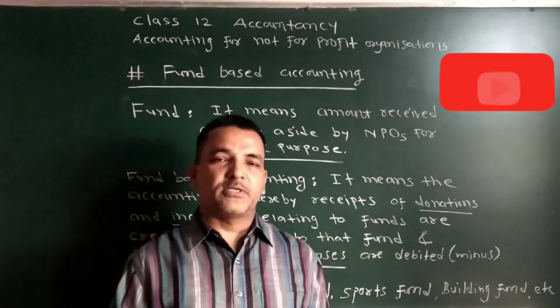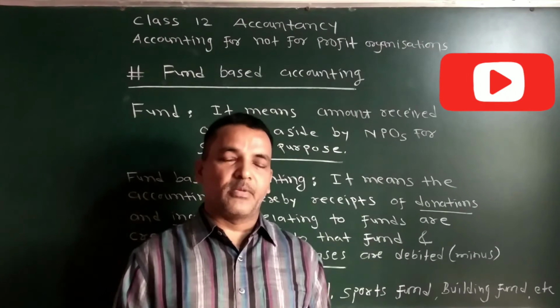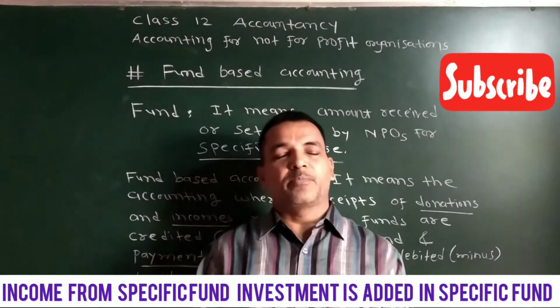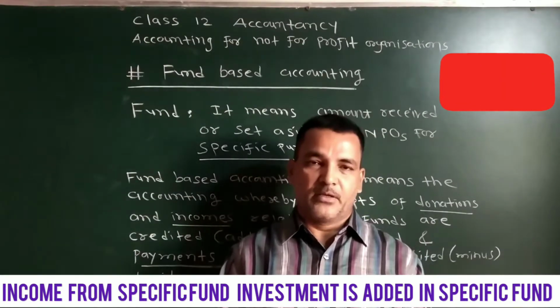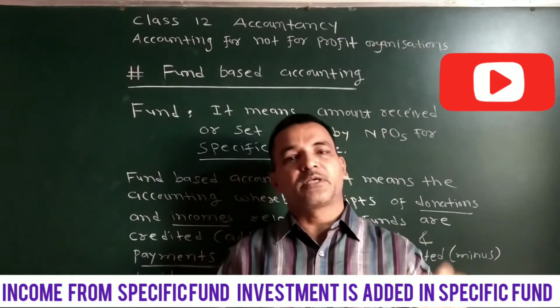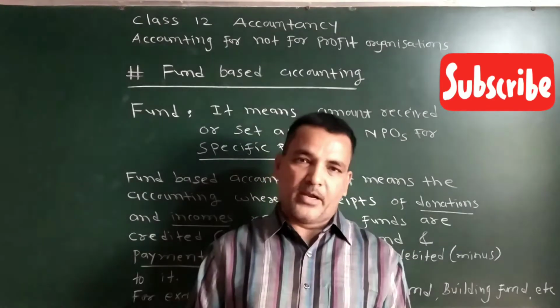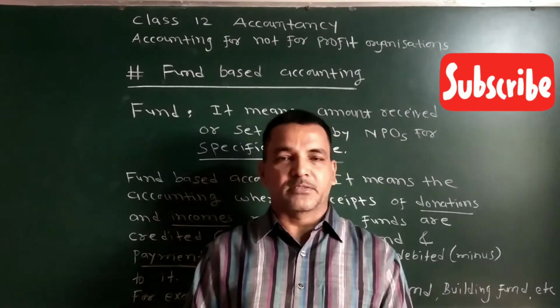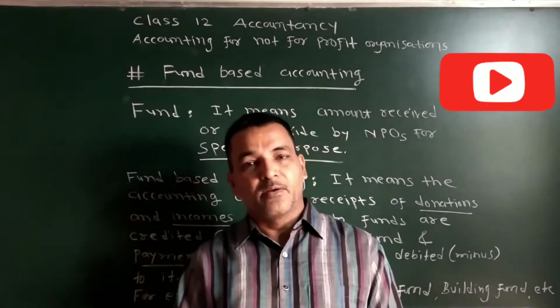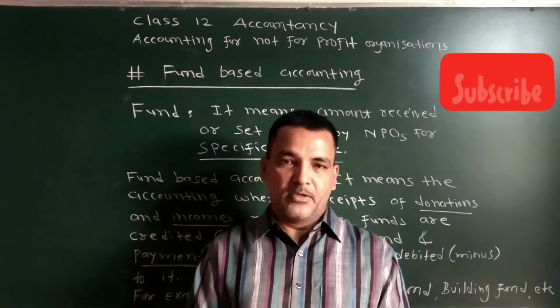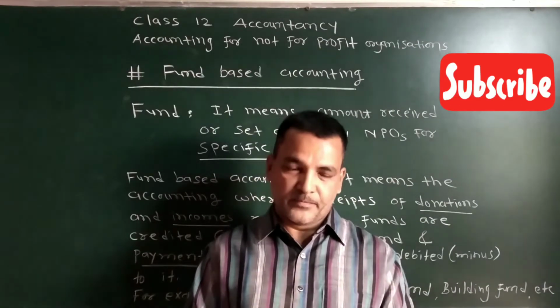Now, if this amount is invested somewhere, say for example, building fund investment, whatever amount of income is received from this investment is added to this building fund, to this specific fund. And all types of expenses and all types of payment made from this fund are debited to it. That means we minus from it.